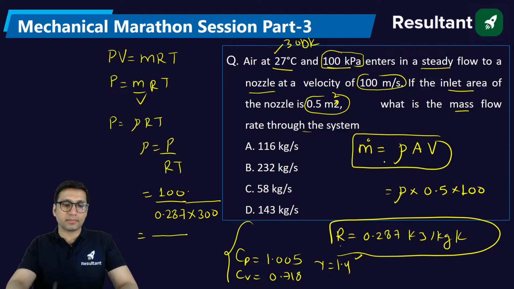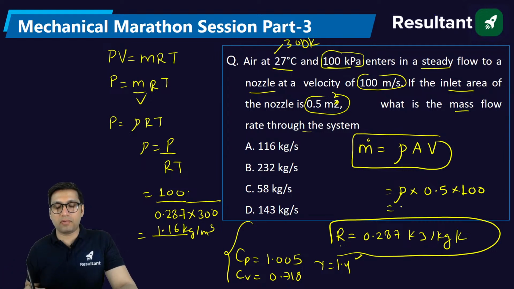Come on, yes, everyone. Have you followed the same approach? See, I have a bad habit that I start solving the question as soon as I see the question, but I think I should give you some time so that I can see whether you are following the right approach or you are just simply copying my approach, because you should know how to use your brain. So this will be 1.16 into 0.5 into 100, which is 58 kg per second.